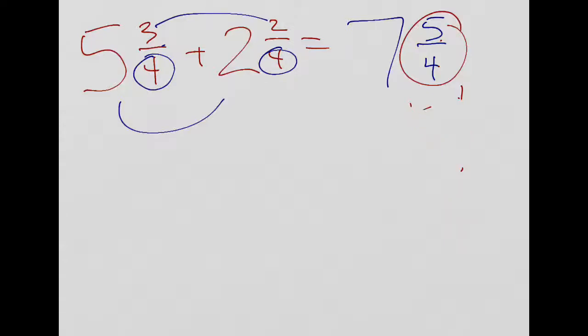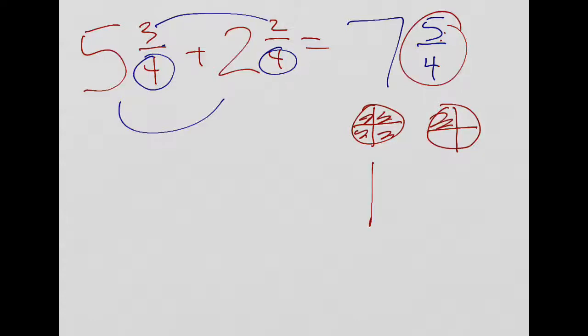We also then yesterday talked about pictures. And if you had 5/4, we would take a circle and divide it into fourths. We'll just take 2 circles. And we'll color in 5 of the fourths. 1, 2, 3, 4, and we have to go over to this other one. How many did we color in? We colored in 1 whole and 1 out of the 4, so 1 and 1/4 is another way of looking at that.